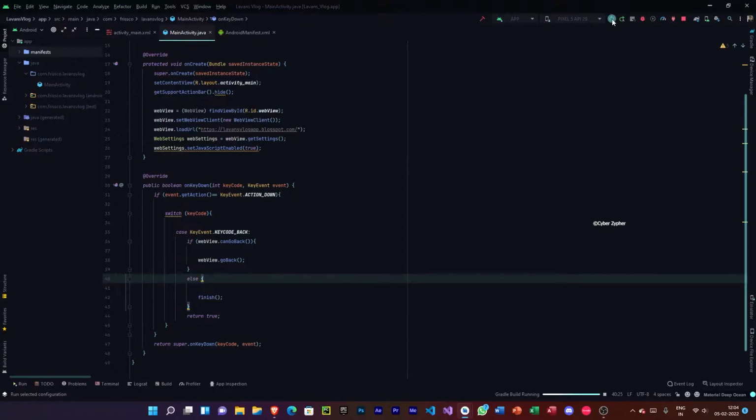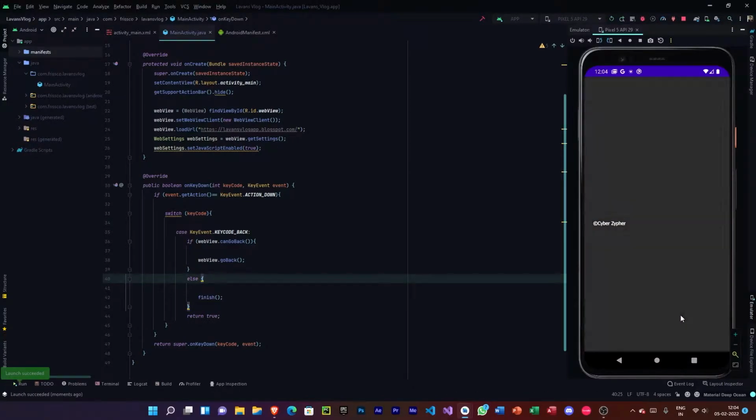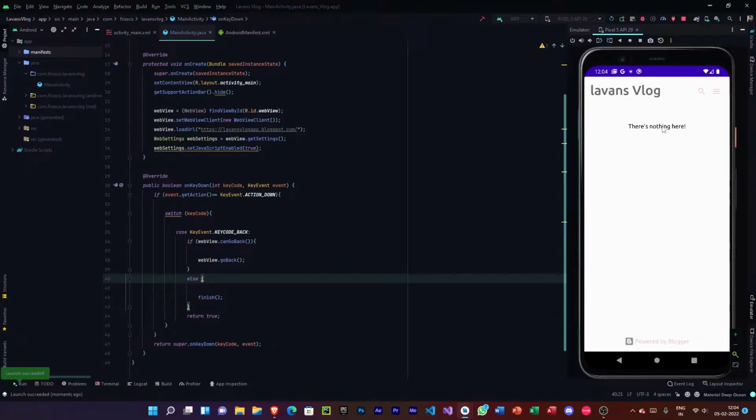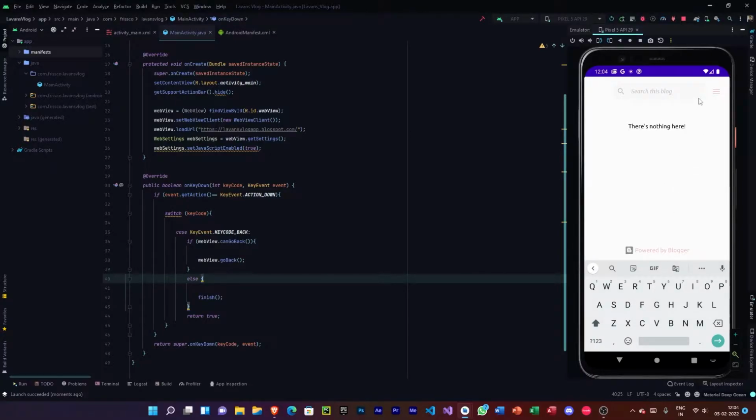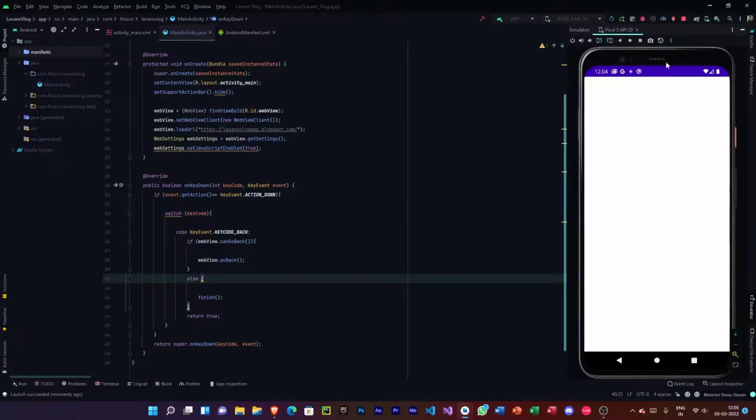So now let's try to run this app here. We are running this app. Let's install it, and there we go. So you can see this, right? We can just use this app. So we can press back and the app closes because nothing inside has been changed in the web view, so the app will automatically close. But if I run this app again, it will go inside the same app.